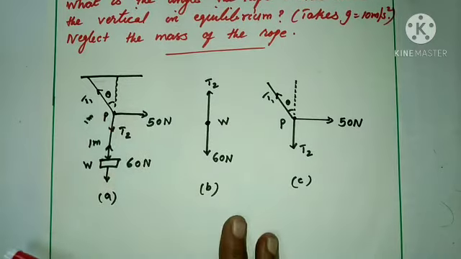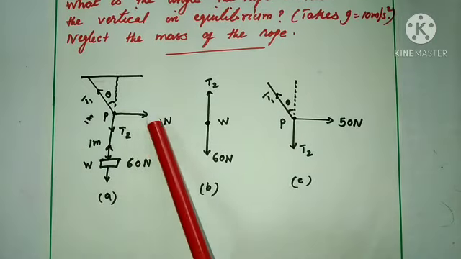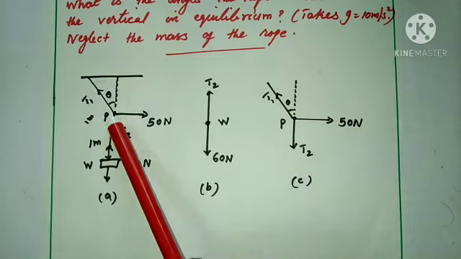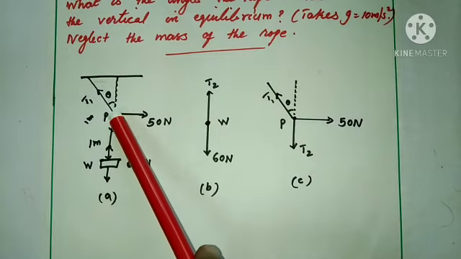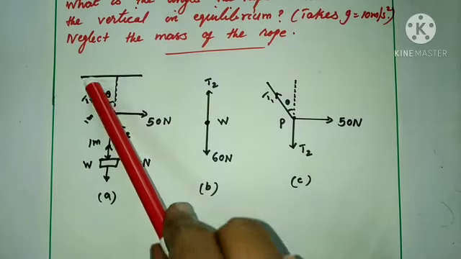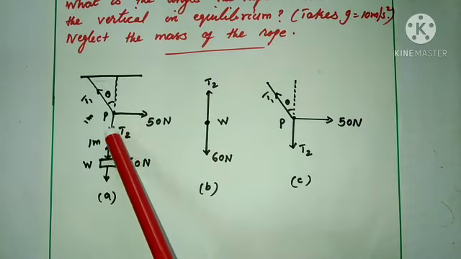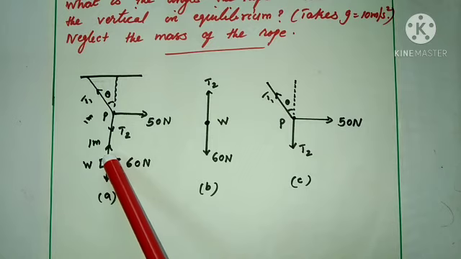So here when you are applying 50 Newton force on this 2 meter rope, there should be a tension in the string, that is T1 in the upward direction and T2 in the downward direction.